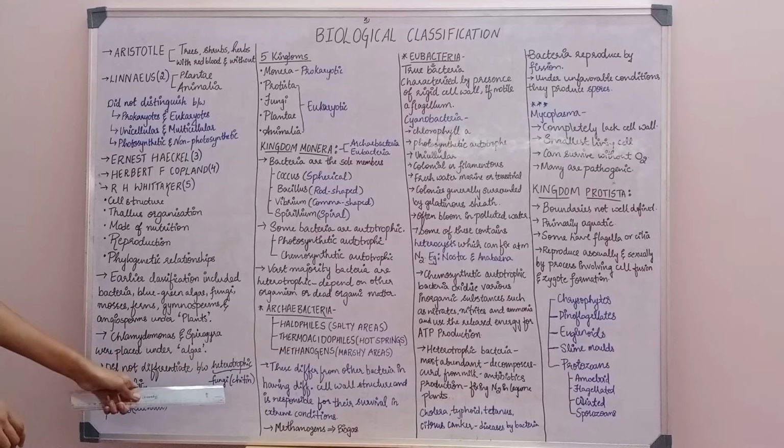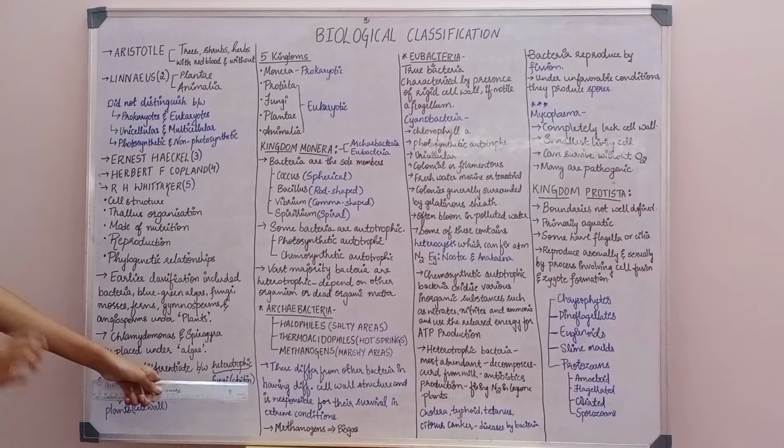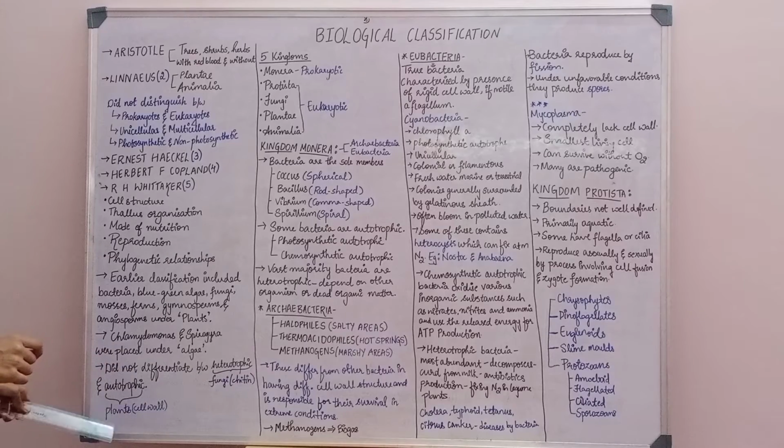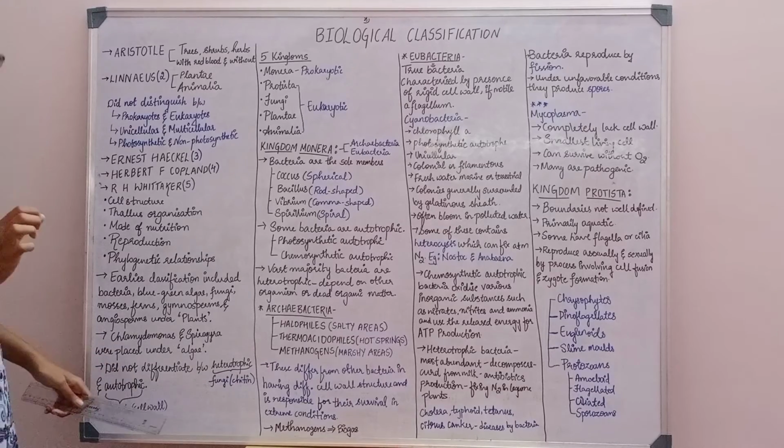Heterotrophic is, for example, fungi whose cell wall is made up of chitin, and autotrophic is plants whose cell wall is made up of cellulose.